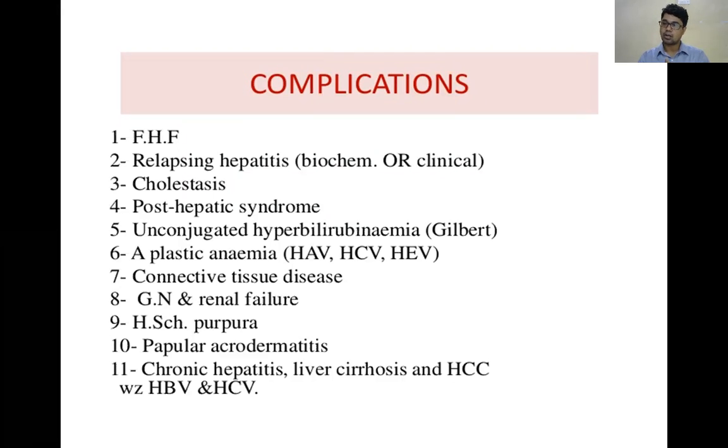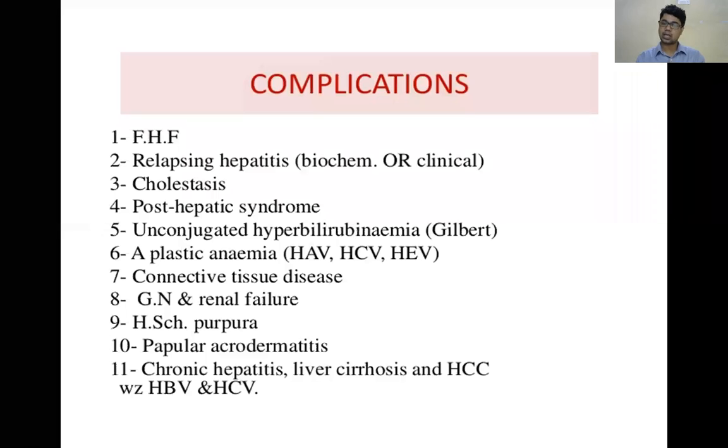Complications of hepatitis B are chronic hepatitis, carrier, then subacute hepatic failure. What is subacute hepatic failure? That is subacute, acute, chronic, according to the duration: 4 weeks, 6 weeks, 3 months, 6 months. According to duration, that is your failure. So a complication is hepatic failure.